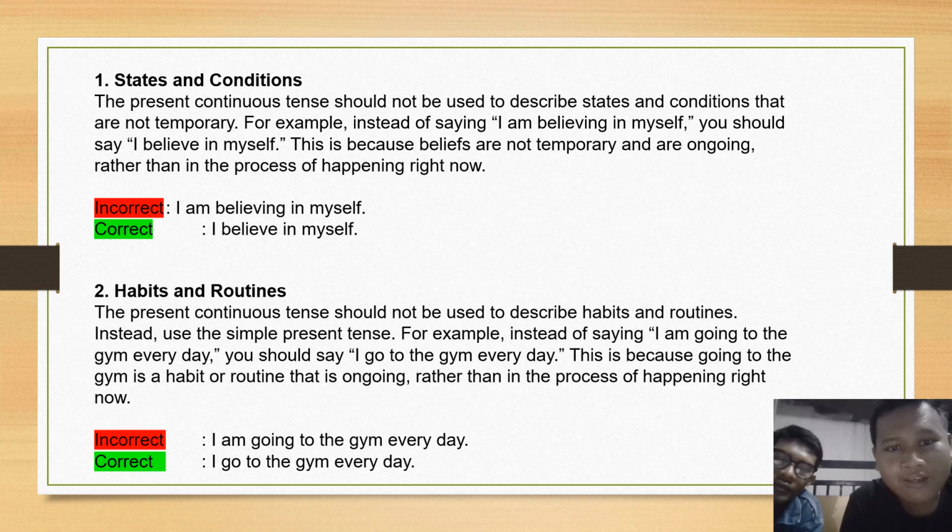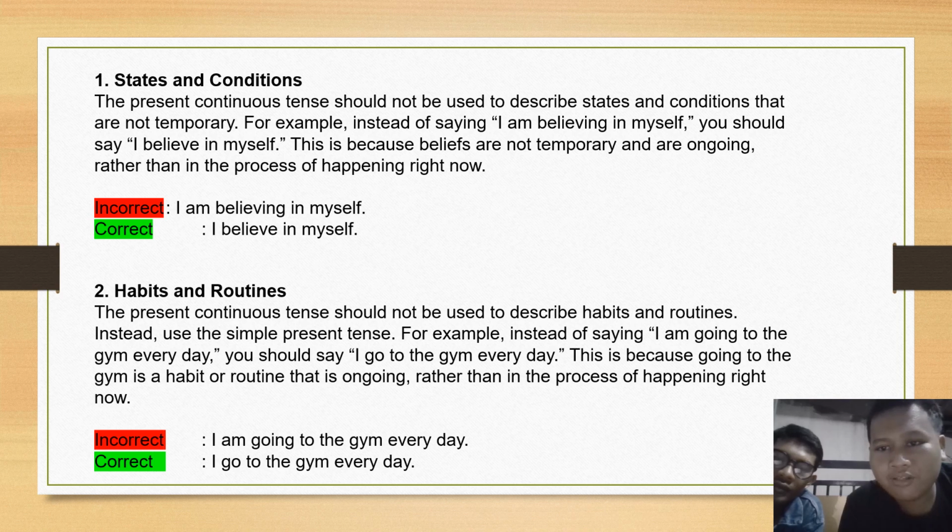Incorrect: I am believing in myself. Correct: I believe in myself. 2. Habits and routines. The present continuous tense should not be used to describe habits and routines. Instead, use the simple present tense.